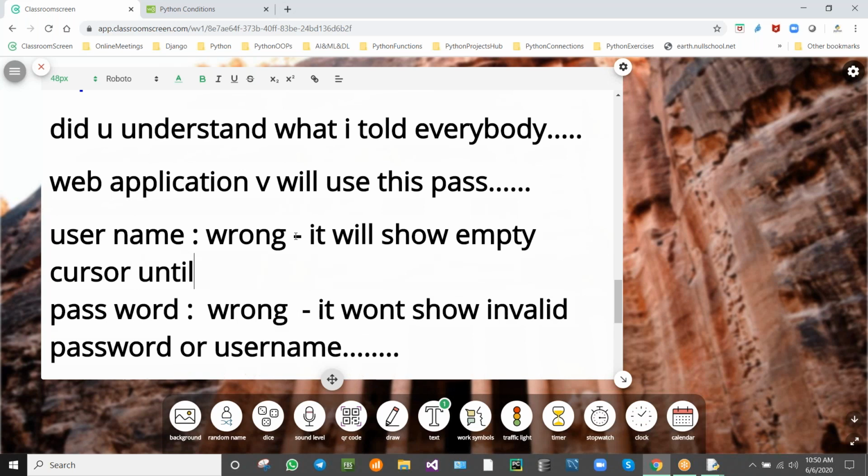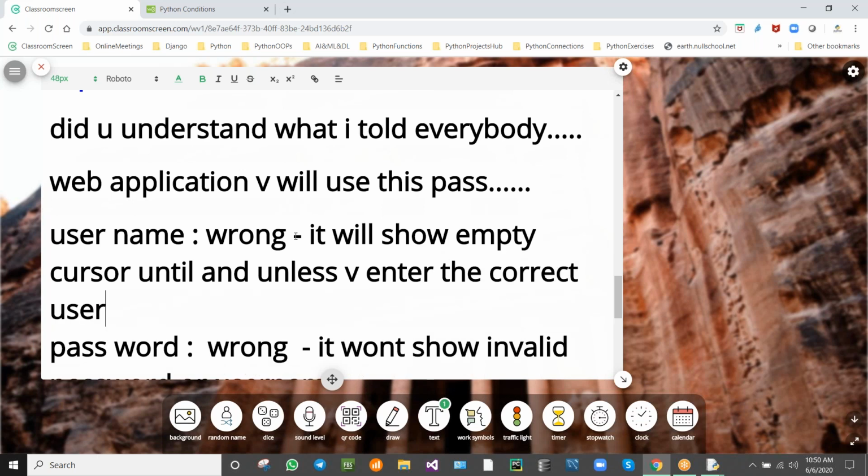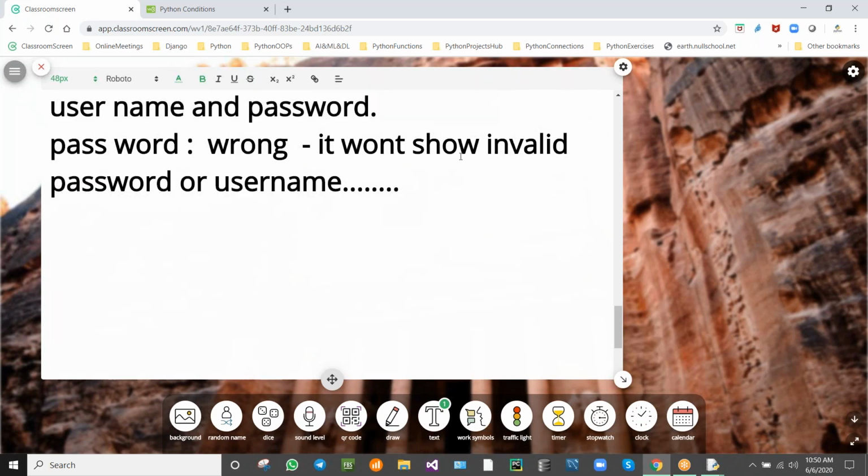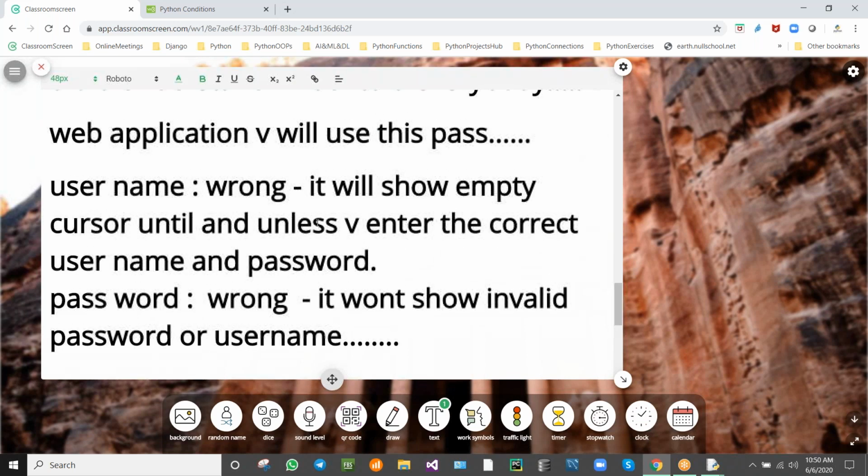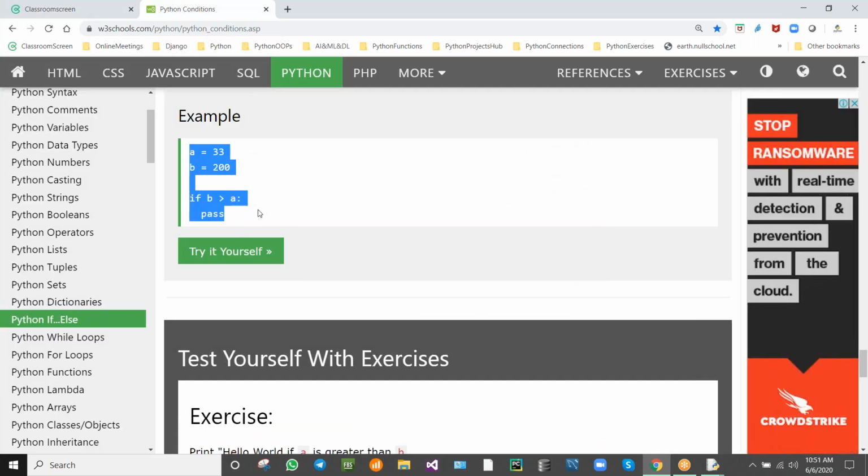It will show the empty cursor until and unless we enter the correct username and password. It won't show like invalid. So there we'll be using the pass. It won't show invalid password or username. But again, it will refresh the page. There we'll be using this pass.